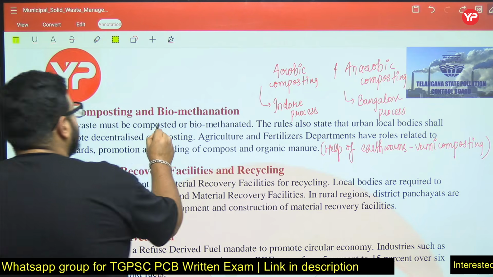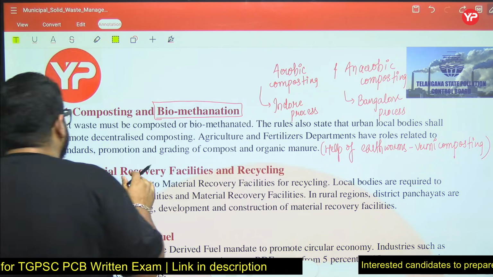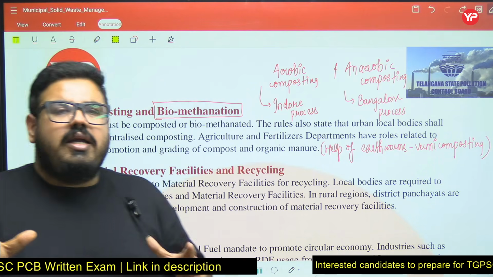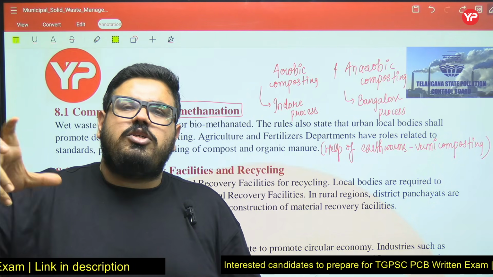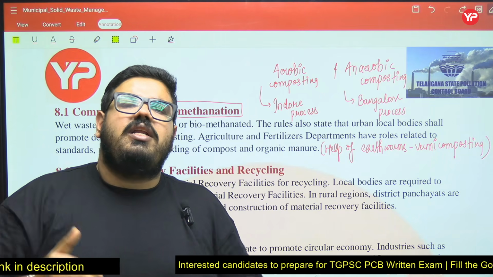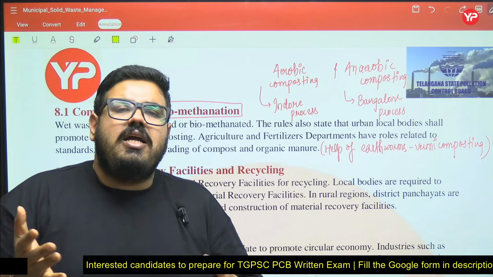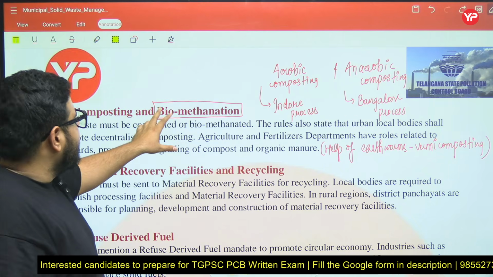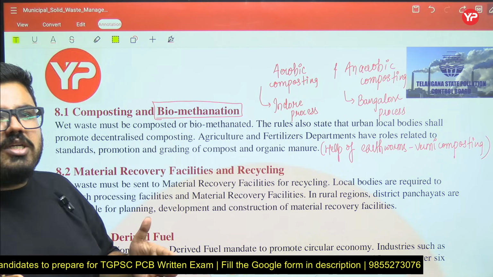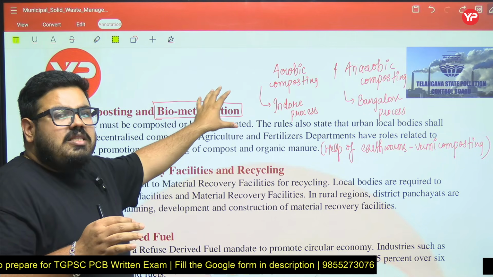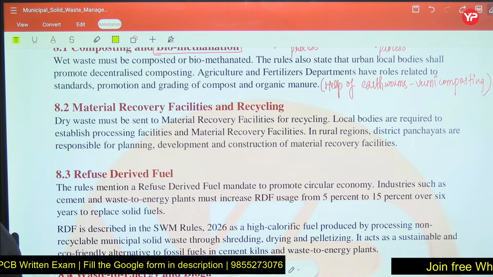It can also be used to produce biogas. Many times you have seen biogas plants in different parts of India. When you are composting anaerobically, methane gas will be released. That methane can be used as energy because methane has a high calorific value. That is why it is known as biomethanation, a biological process. Because composting is a biological process, and from that we are getting methane. That is why biomethanation.